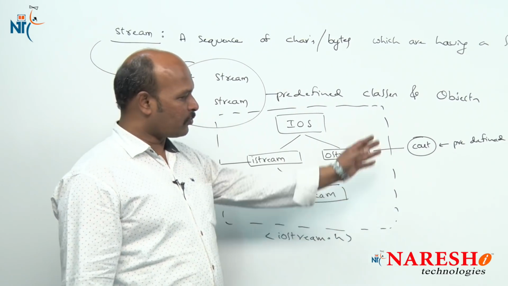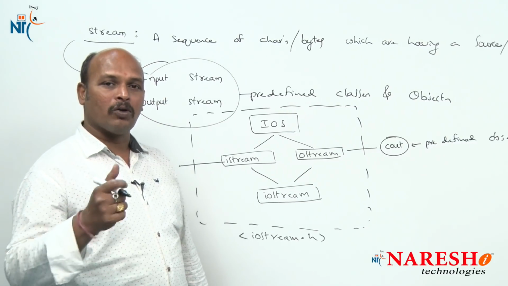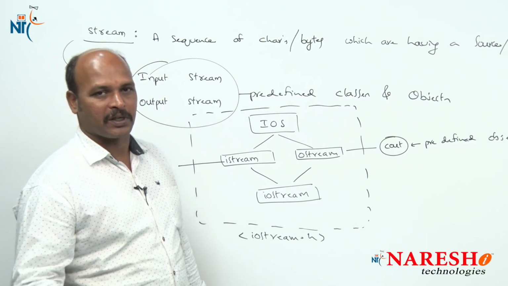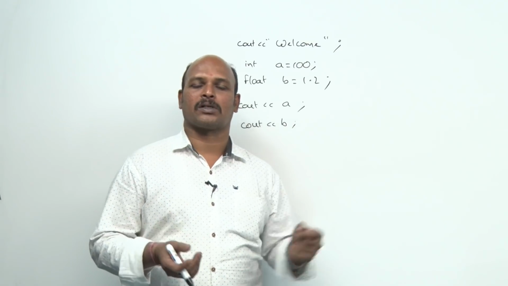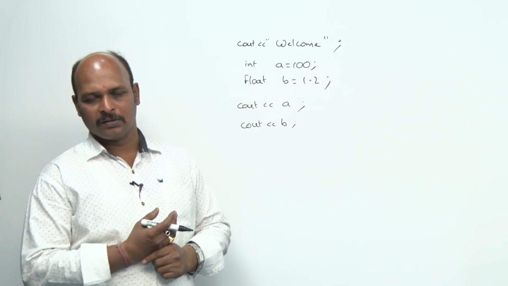First of all, we are going to discuss how the cout object is working. In the next session we are going to discuss how cin is working.